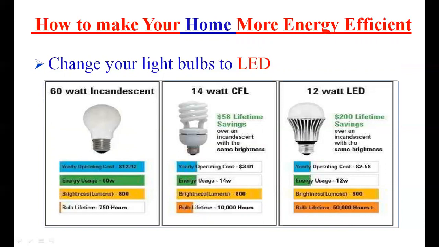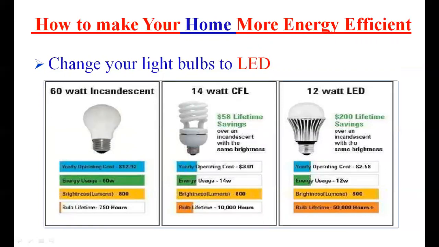For example, consider a 60-watt incandescent lamp, a 40-watt CFL and a 12-watt LED: the brightness is the same for all 3 lamps, 800 lumens.